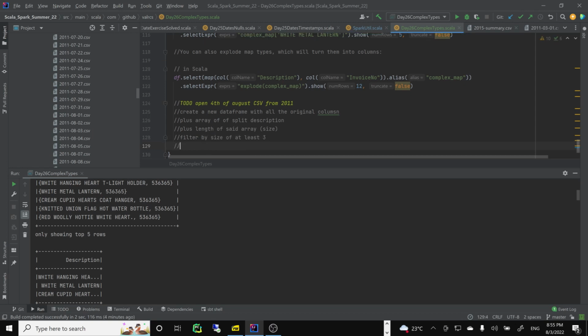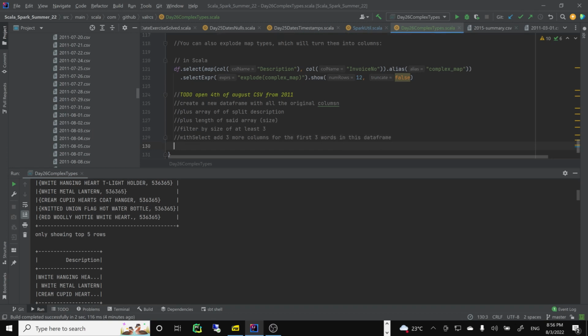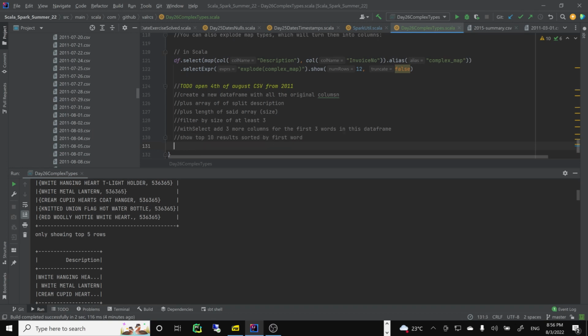Then create, with select, 3 more columns for the first 3 words in this data frame. And of course then show the results. Show the top 10 results sorted by first word. Okay, something like that.